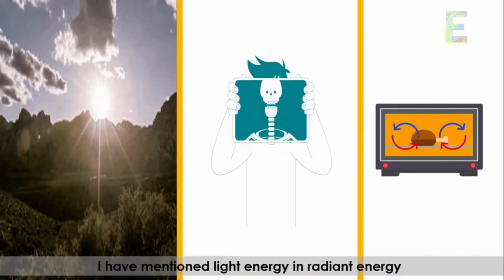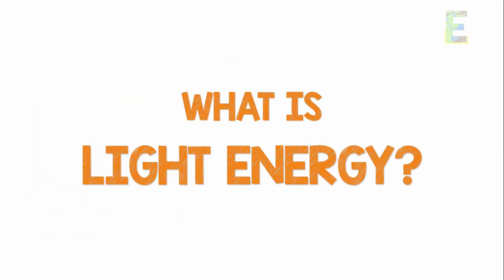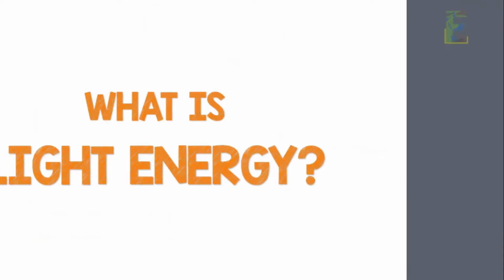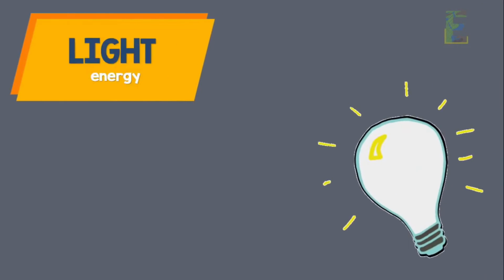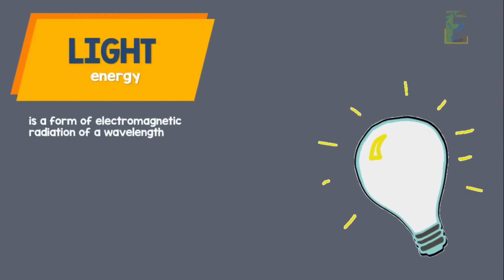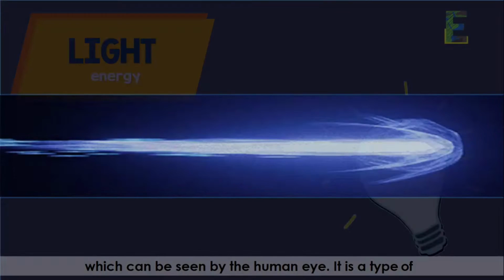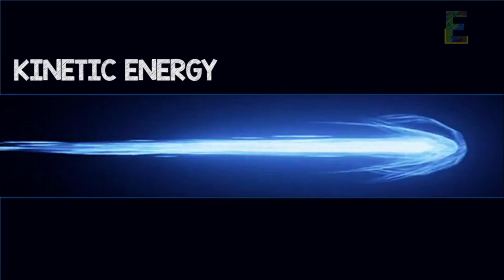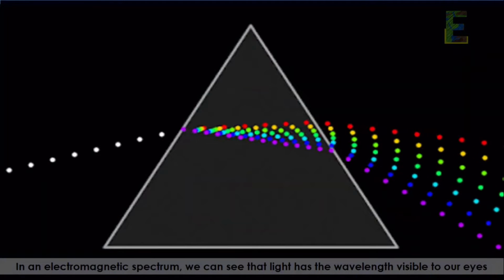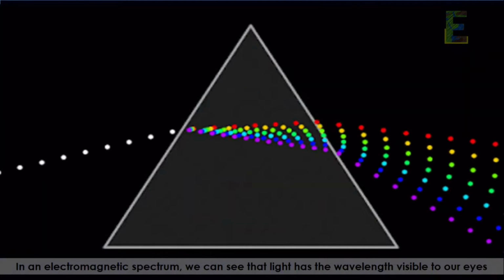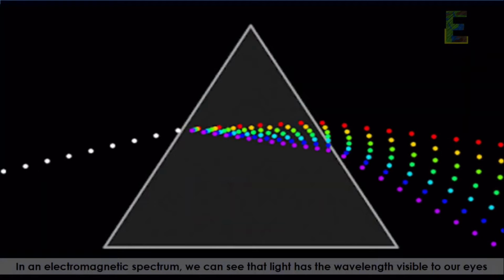I have mentioned light energy and radiant energy. But what is light energy? Light energy is a form of electromagnetic radiation of a wavelength, which can be seen by the human eye. It is a type of kinetic energy. In an electromagnetic spectrum, we can see that light has the wavelength visible to our eyes.